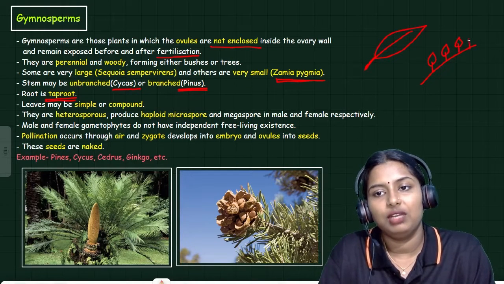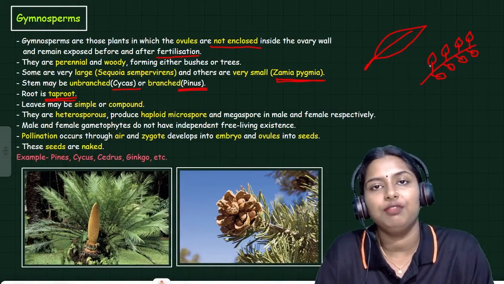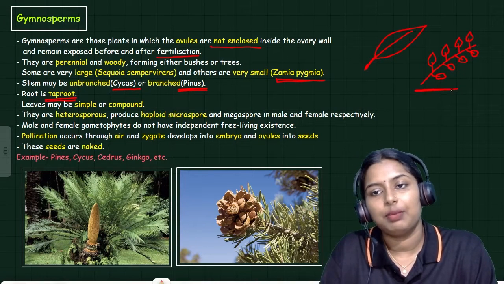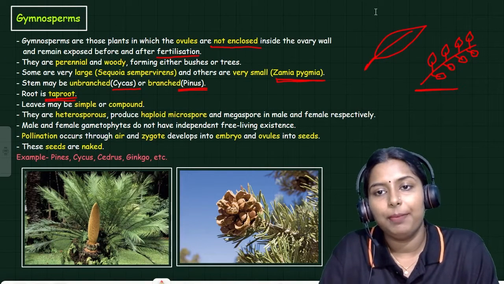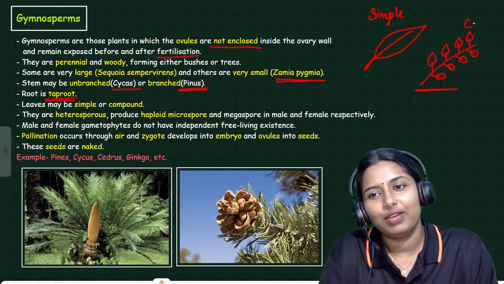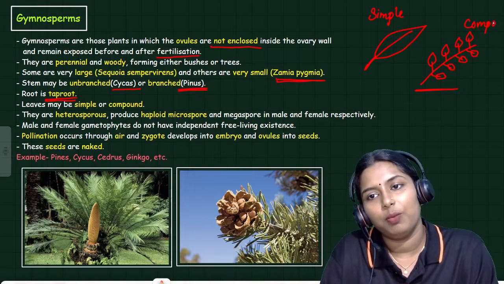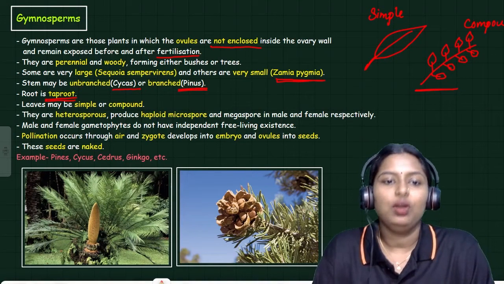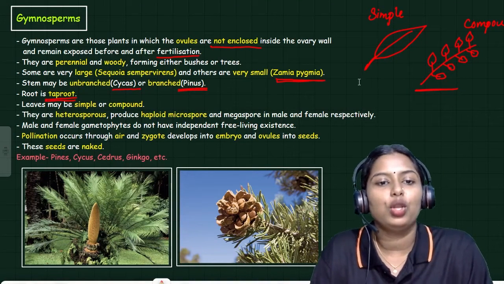The petiole is converted into a common axis where the leaves are attached. Many leaflets are present here. This one is the simple leaf, and this one is the compound leaf. Clear? So leaves may be simple or compound.